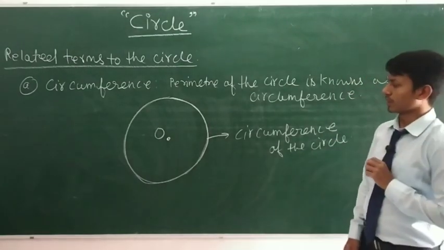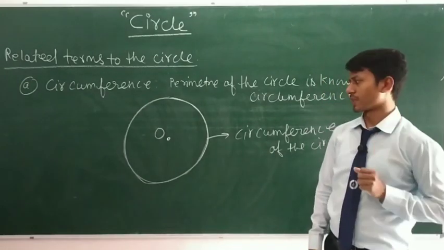Now the next term is arc, an arc of a circle. What is that?